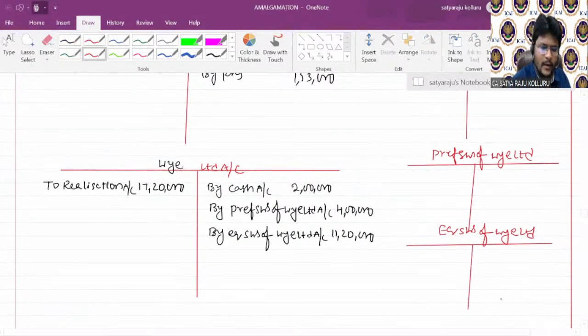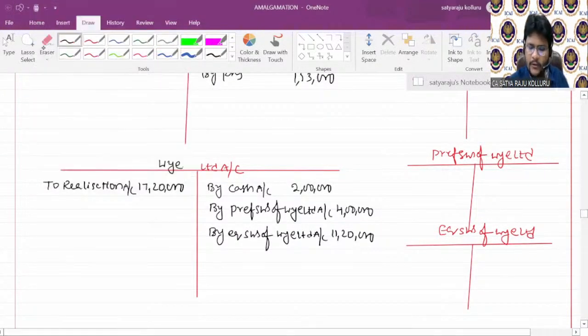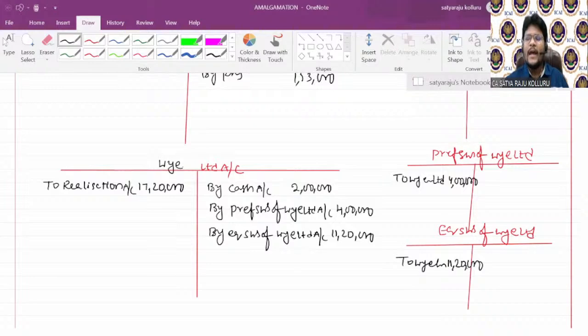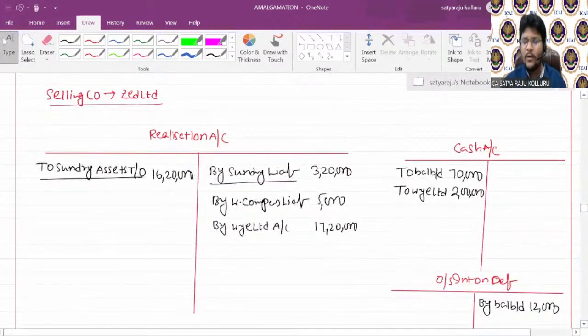Okay, concentrate. Now in this ledger also, I'll make the posting to Y Limited, which is 4 lakhs. Here also to Y Limited, which is 11,20,000. Now PC receipt is over. Now I need to distribute the purchase consideration along with the existing resource of cash. Am I right? Now concentrate.